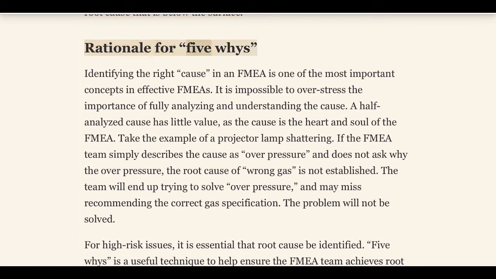Rationale for 5 whys. Identifying the right cause in an FMEA is one of the most important concepts in effective FMEAs. It is impossible to overstress the importance of fully analyzing and understanding the cause. A half-analyzed cause has little value, as the cause is the heart and soul of the FMEA.